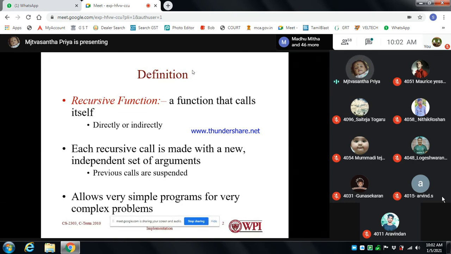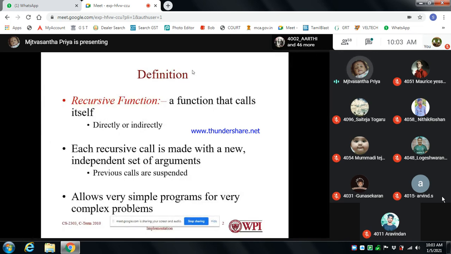For one recursive call there is one frame, and for another condition it goes to another frame. So it forms one frame, two frames, three frames, created automatically in that memory. That is called the stack memory.